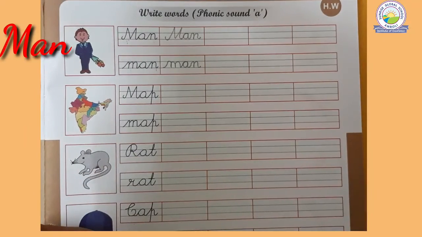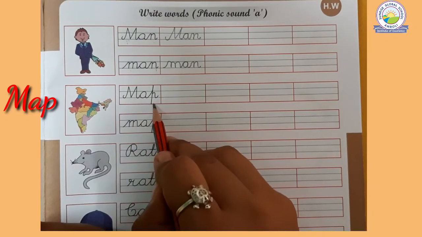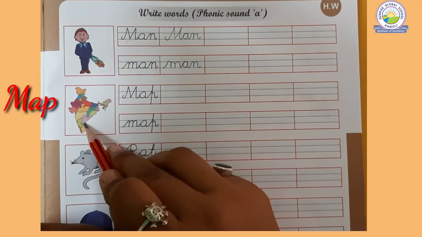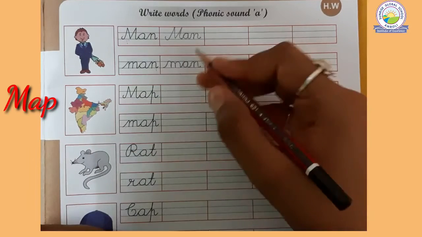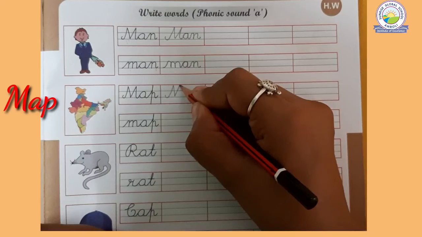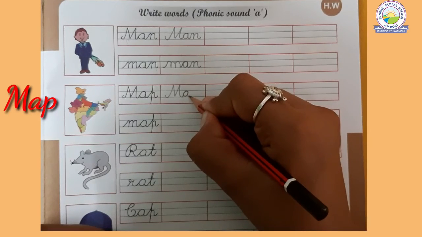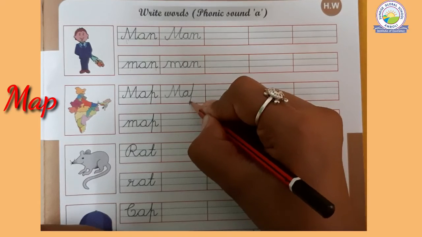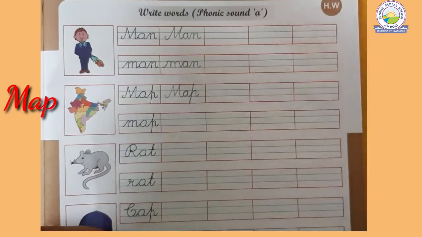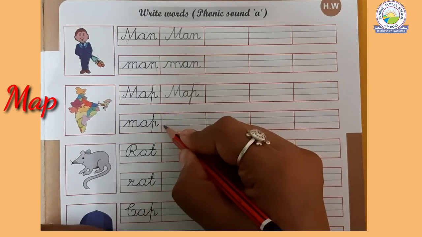Man. Now look. This is map. Right? So let's write map. Now we will write small cursive M.